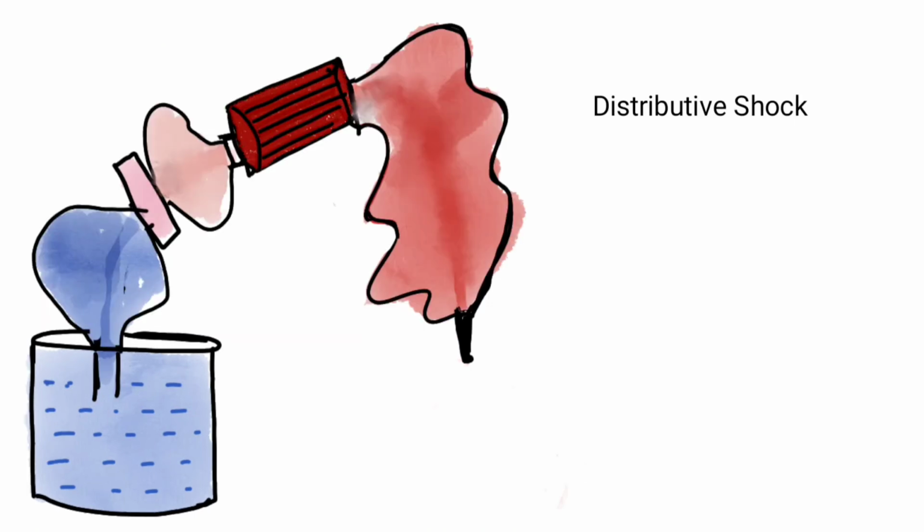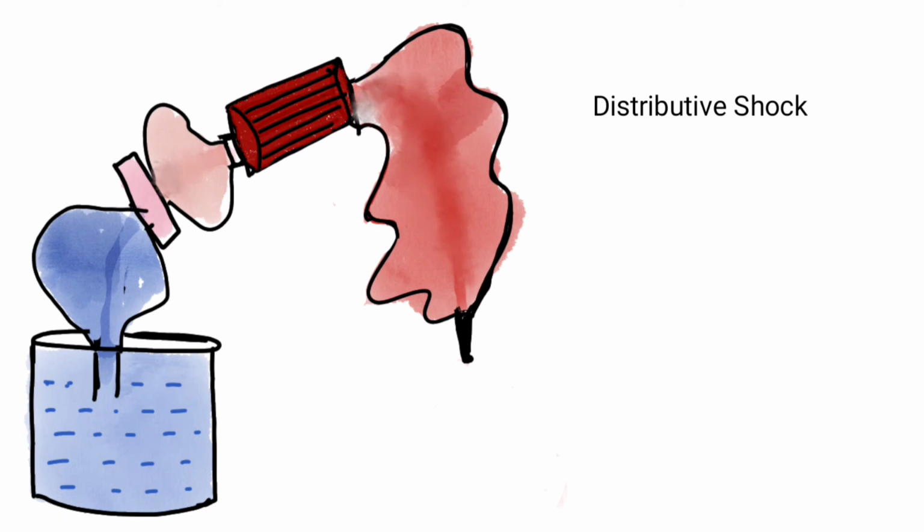And finally, there is distributive shock. Here, when we see the picture, all the pipes are dilated. The walls of the pipe are not thick; the walls of the pipe are loose. That means the vasculature, the systemic and the pulmonary, all the vasculature has lost its tone.